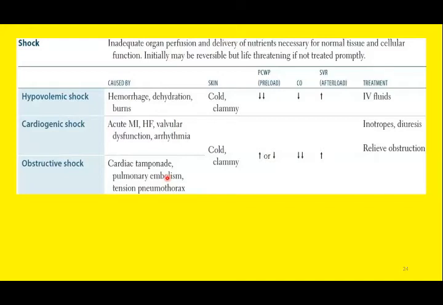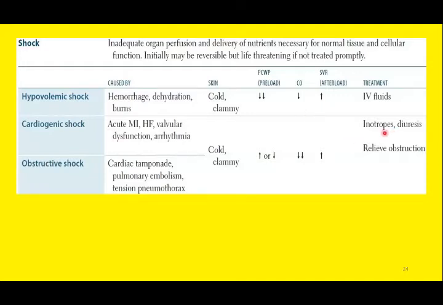So, in cardiogenic shock, we use inotropic drugs. Inotropes are the drugs which cause inotropism, and inotropy is the force of contraction of the heart. So these drugs tend to increase the force of contraction of the heart, and the idea is to increase the cardiac output.